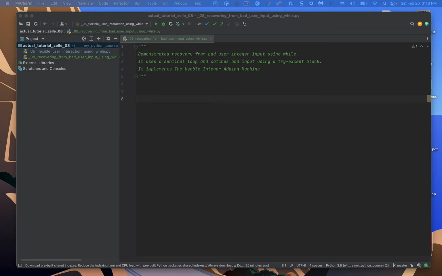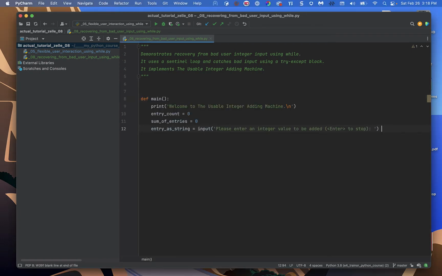Okay, so let's do some of this initialization. I'm going to bring over the declaration for main and the initialization code. Let's go down here and we're going to have the call to main and the empty line after it. Let's put those down here. Okay, so now we've got kind of a proper program.